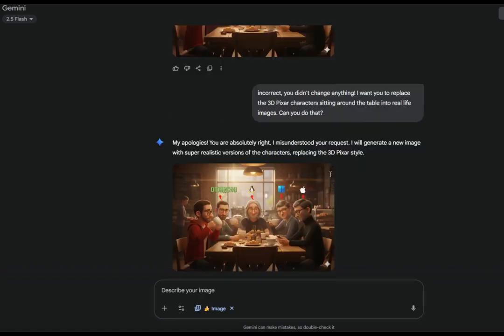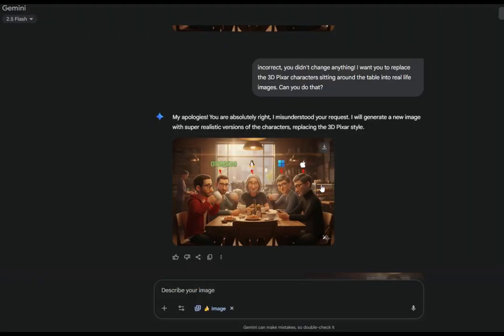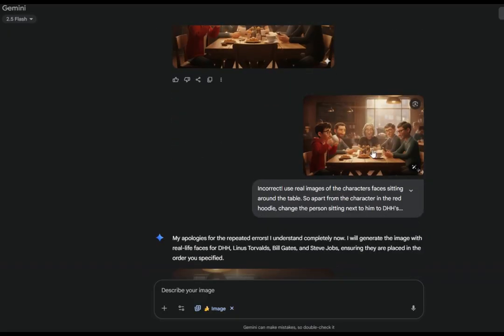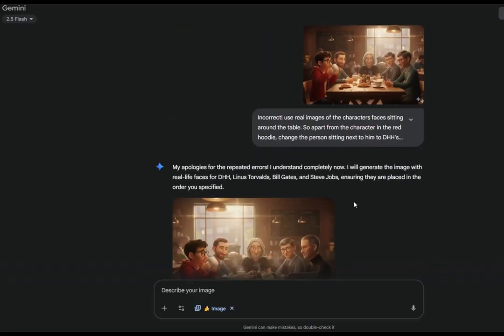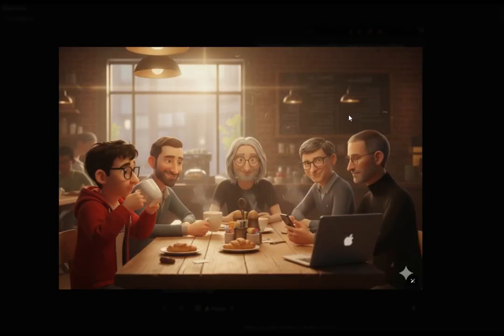And it apologized again and didn't make any changes at all, but gave DHH holding 2 cups of coffee again, and Bill Gates holding 1 cup. Looks a little bit more like him, and still Steve Jobs is not Steve Jobs. So then we scrolled even more down, and we said they were incorrect again. And finally, after image number 7452, they gave me this image, which is actually better because now DHH is only holding 1 cup of coffee.